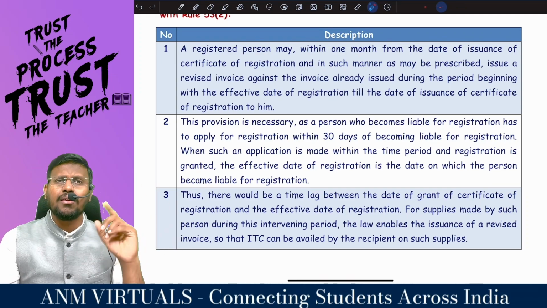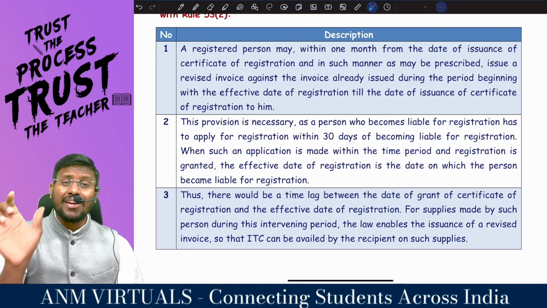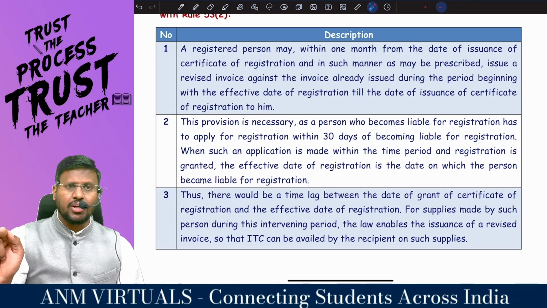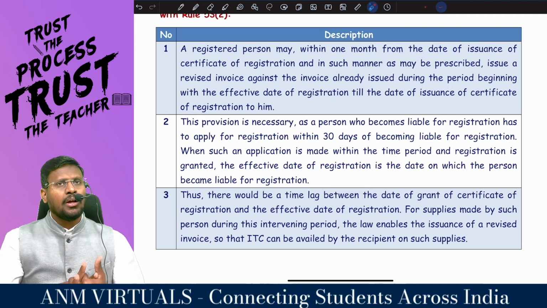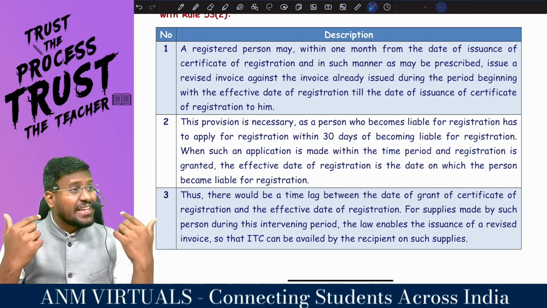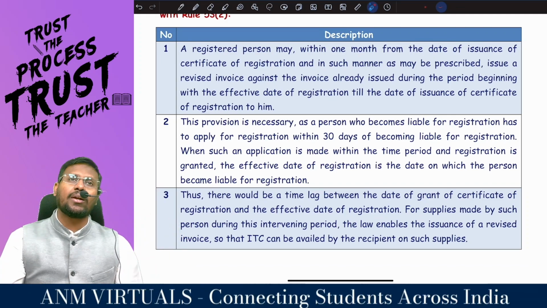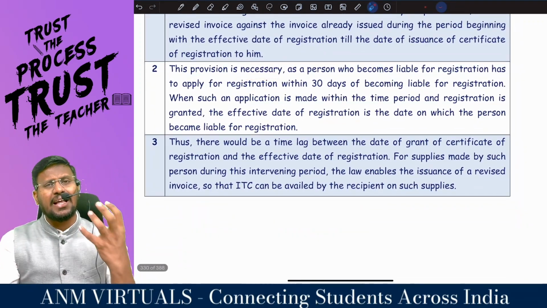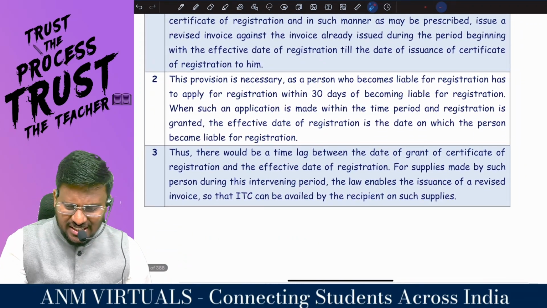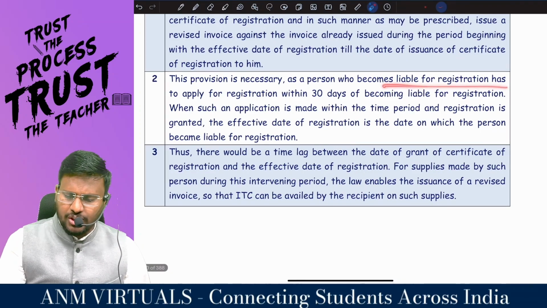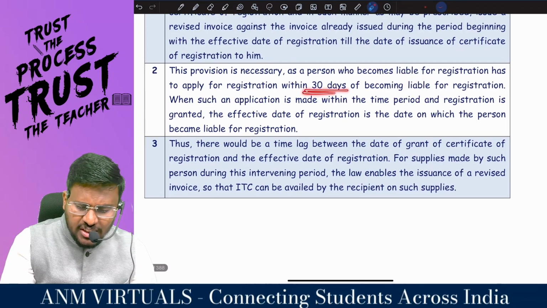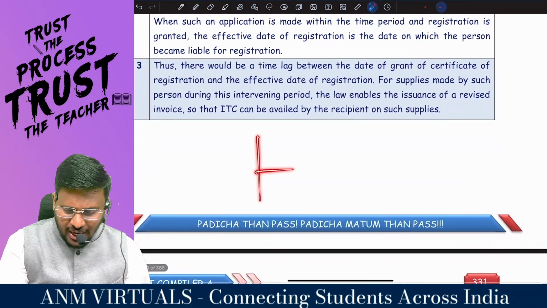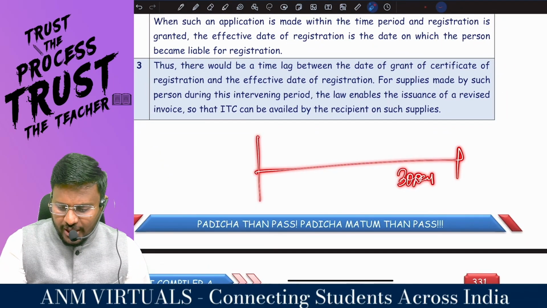From there, one month, whatever invoices I have issued from the date of liability for registration till the grant of RC, I have to revise that invoice, called a revised invoice. This provision is necessary. Why is this provision there in the Act? Because a person who becomes liable for registration has applied for registration within the time of becoming liable for registration.